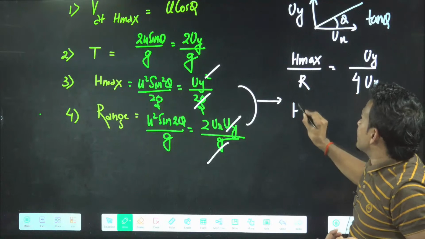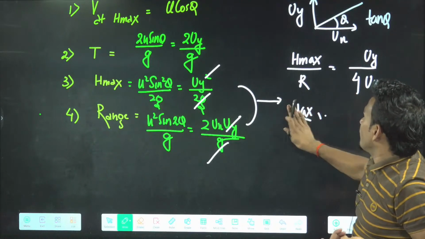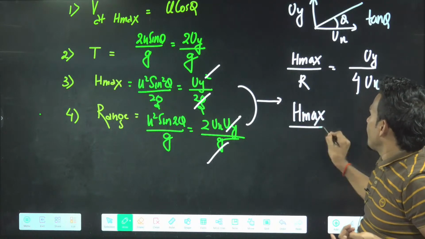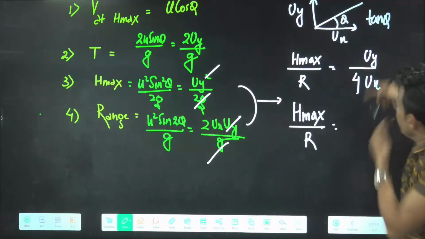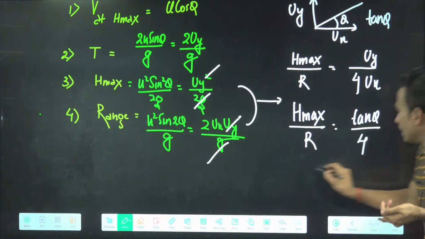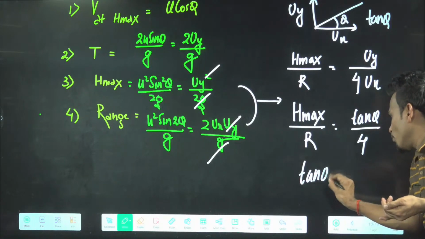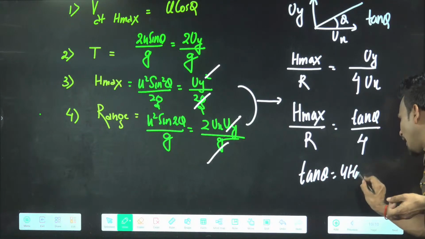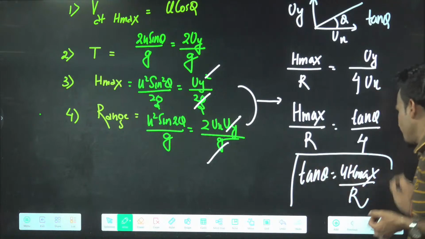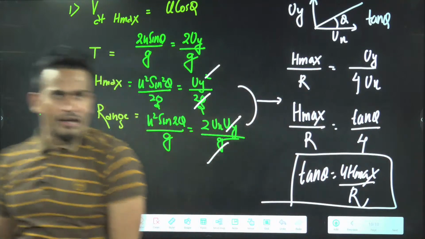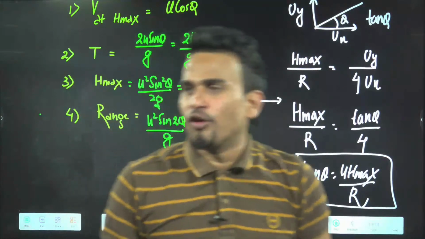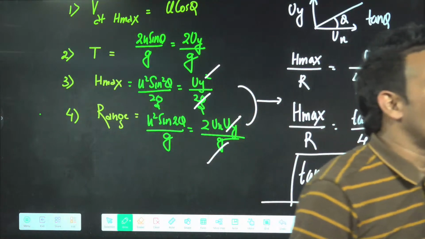So from here you can say H max by R will be equal to U_I by U_X, which is tan theta by 4, or you can say tan theta equal to 4 H max by R. Again, one of the very famous and very important results. You can derive that. Tan theta equal to 4 H max by R.